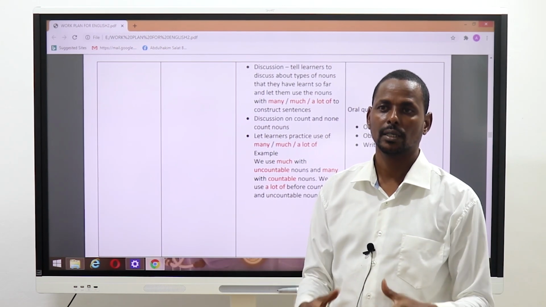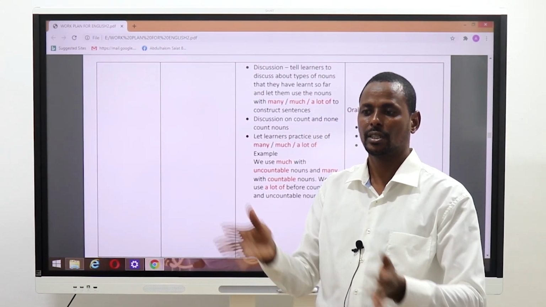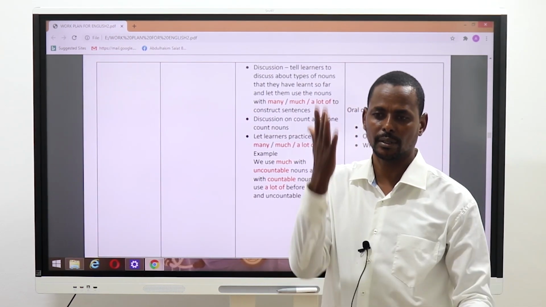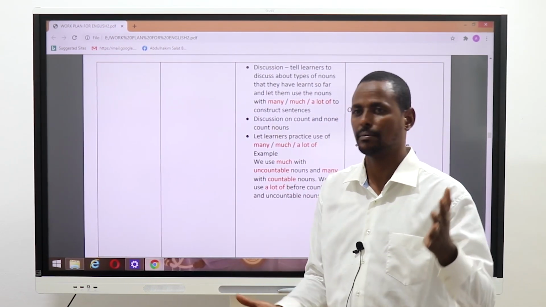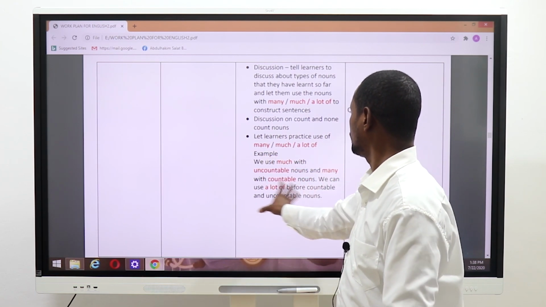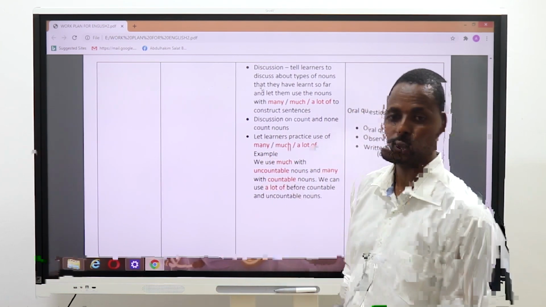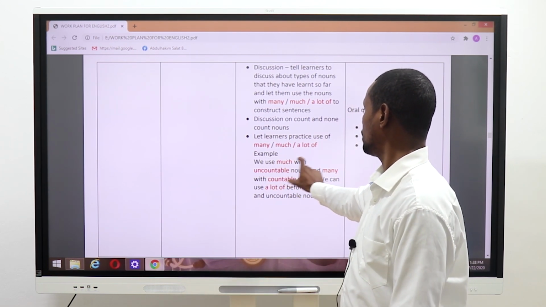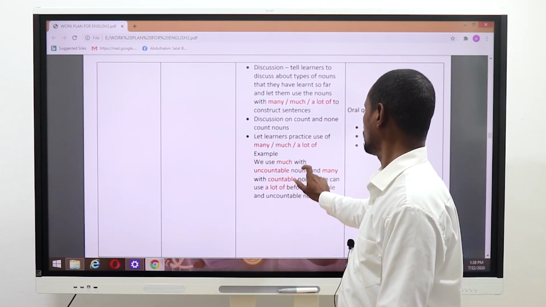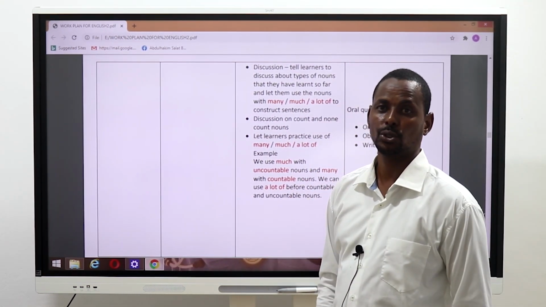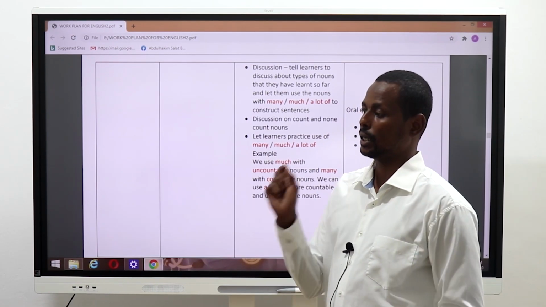Compare their work. Those who have missed, those who have got some, missed some, then make corrections and give them the notes that this is how it is done. Much is used with uncountable nouns, many is used with countable nouns, and a lot of is used with both countable and uncountable nouns.